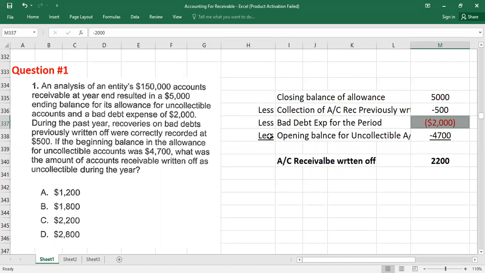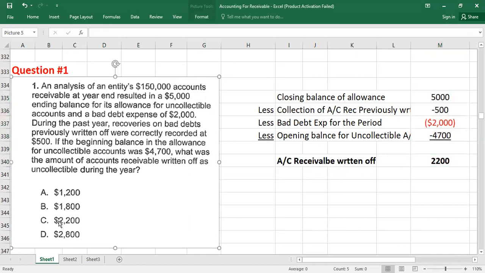Then you have an opening balance for uncollectible account. Opening balance is also given in the question as 4,700. You can look at here, if the beginning balance in the allowance for uncollectible account was 4,700. So if you solve this equation, 5,000 minus 500 minus 2,000 minus 4,700, you will get account receivable written off. So this is the answer, which is 2,200, and it means option C is the correct option. So I hope it is clear. Now I'm going to move to the second question.